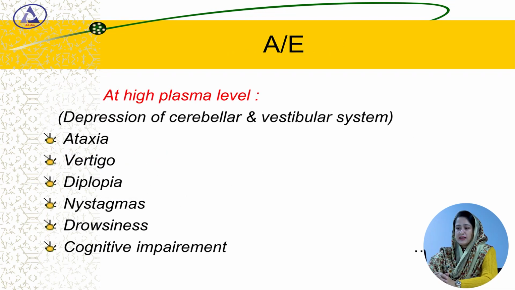At high plasma level, it immediately causes depression of the cerebellar and vestibular system. Examples are ataxia, vertigo, diplopia, nystagmus, drowsiness, cognitive impairment.